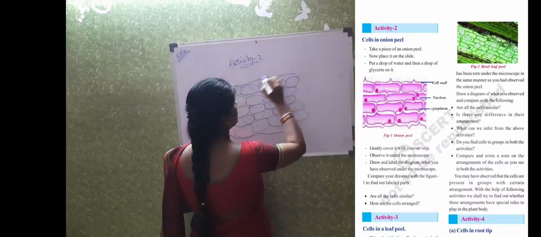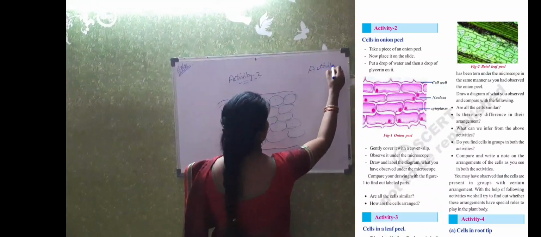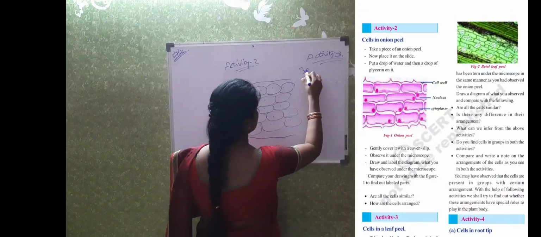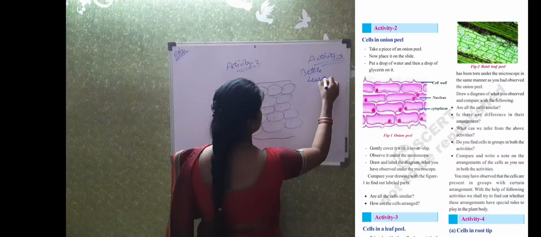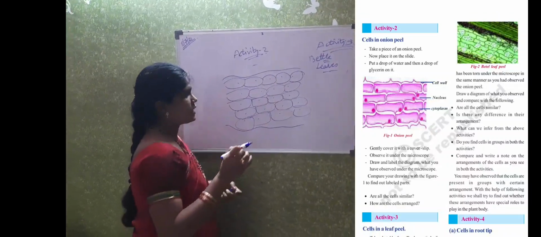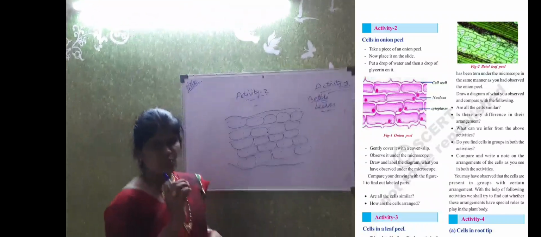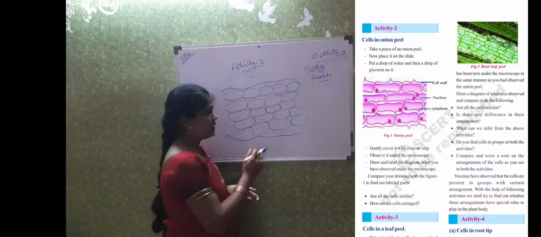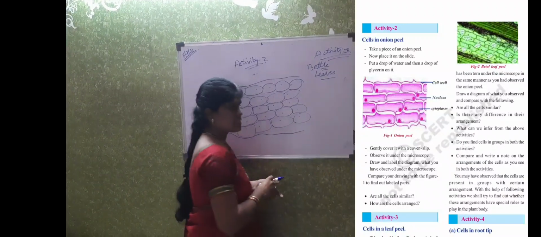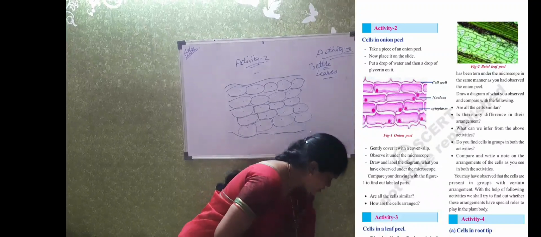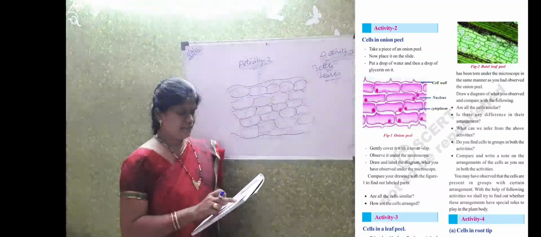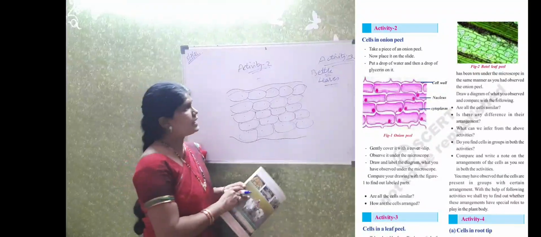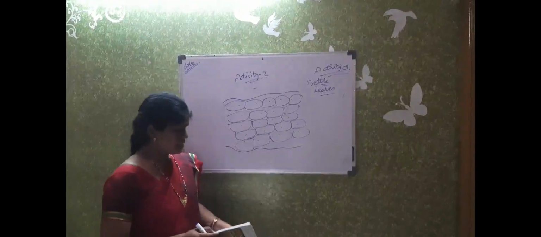Similarly, activity 3 is also there on page number 13. In that you are going to see the betel leaves. Betel leaves means tamalapaku. You can take the betel leaf and place a small sample of the leaf on the slide. Place one drop of water, and in the same procedure you see under the microscope. There you can see this structure. So on page number 13 they have already given the pictures of the onion peel cells and the betel leaf.